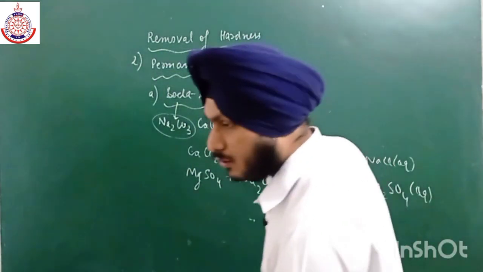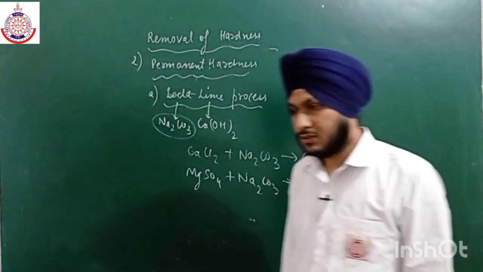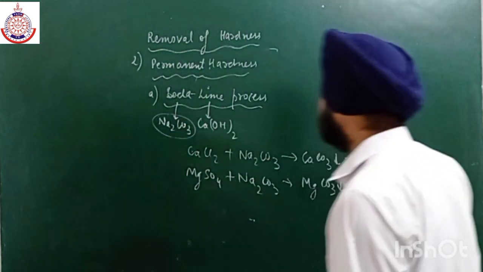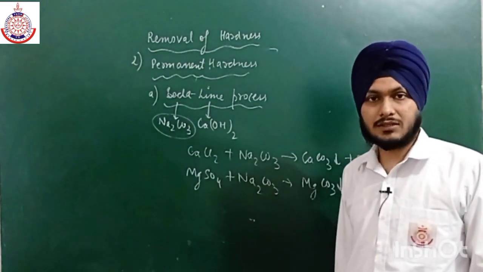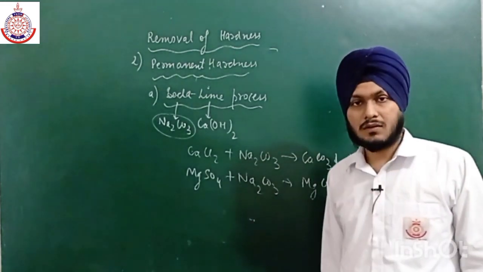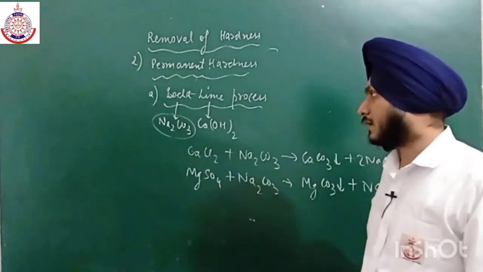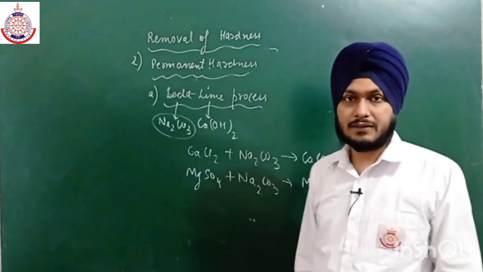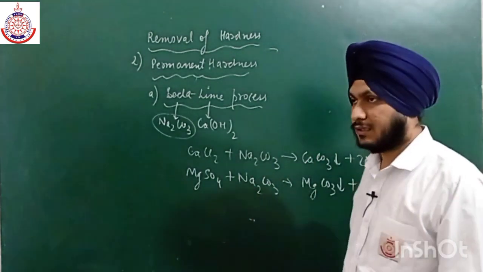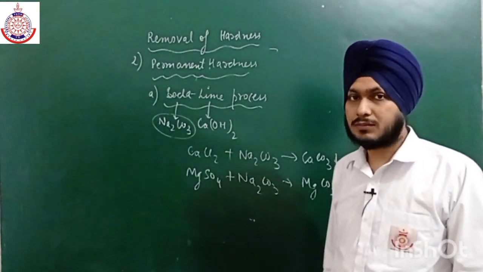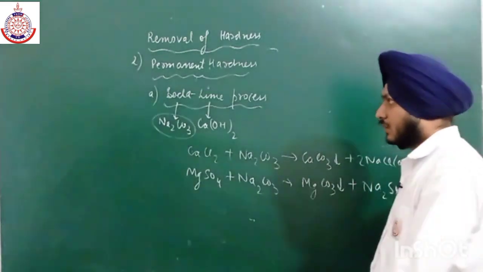So all these methods are not so much expensive, and they are also quite efficient, okay. So we can easily use these methods in some small labs also. In school labs also we can easily remove the hardness of water with the help of this soda lime process, because these reagents are easily available in school labs also, okay. Sodium carbonate and calcium hydroxide, they are easily available in school labs also. So we can easily do experiments to remove the hardness in school labs also.